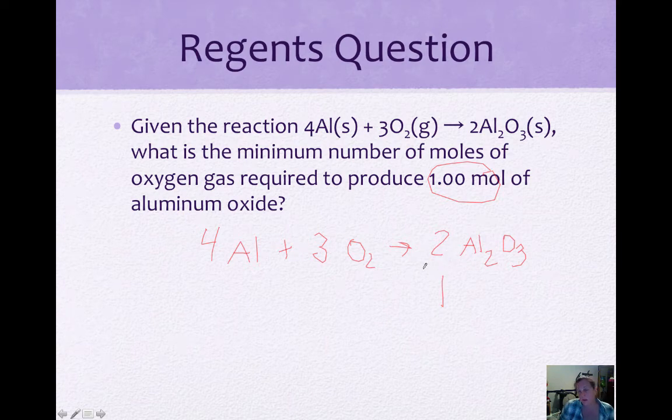You divide by 2, or you could say you multiply it by 0.5, right? It's half. So half of 2 is 1, right? So this is divided by, or multiplied by 0.5. Okay, so half of 2, so 2 times 0.5 gives you 1 aluminum oxide. So now if we want to see how much oxygen we would need to produce that, we would also multiply 3 by 0.5. Okay, 3 times 0.5, or half of 3, would be 1.5 moles of O2. That is one way to do it. The other way is if you set up your proportion.